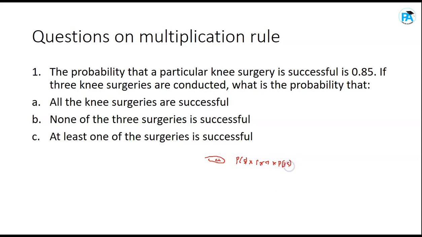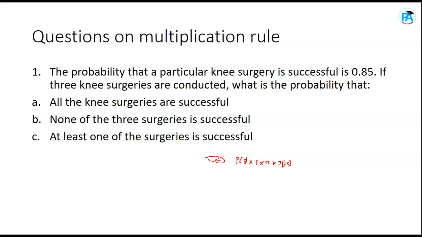Do you get it? The first one is successful, the second one is successful, and the third one is successful. They say all 3 knee surgeries are successful. If 3 knee surgeries are conducted, what's the probability that all the 3 are successful? So meaning the first one is successful, and the second one is successful, and the third one is successful.